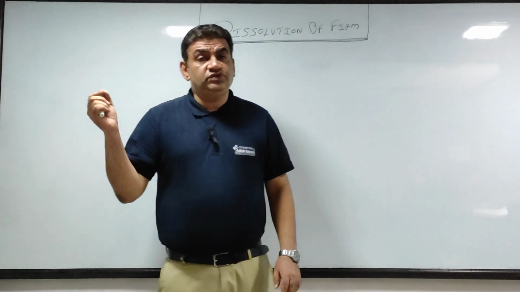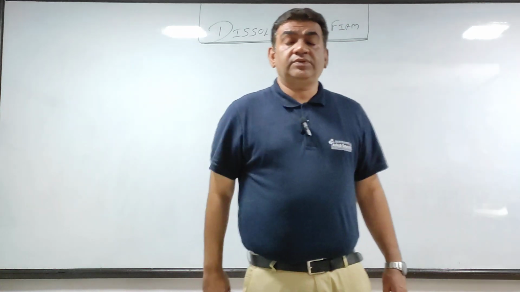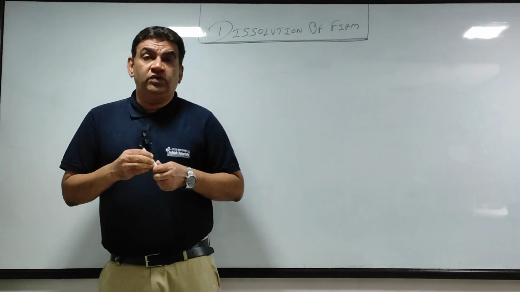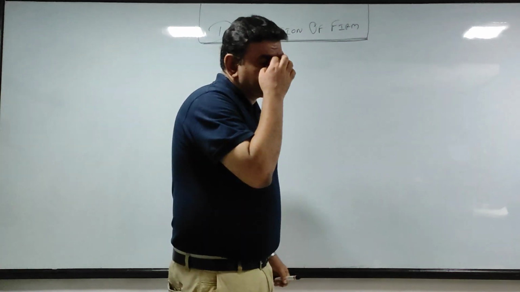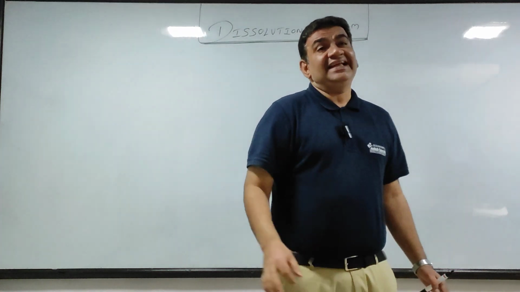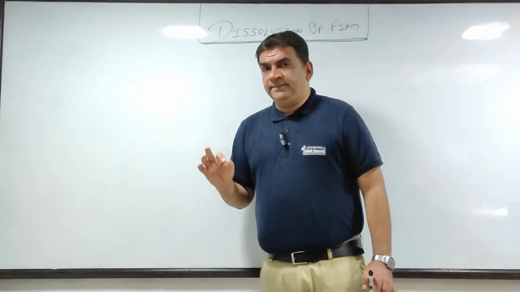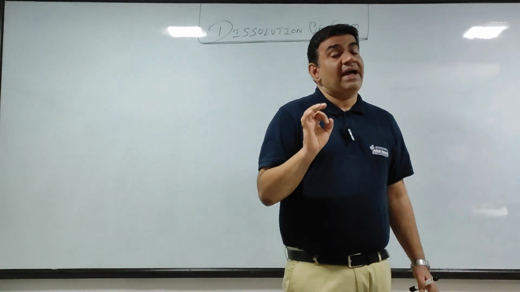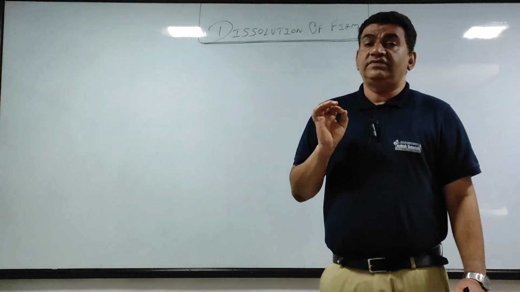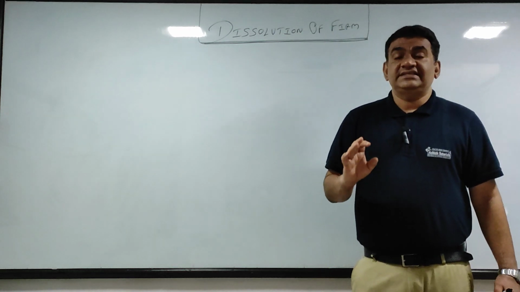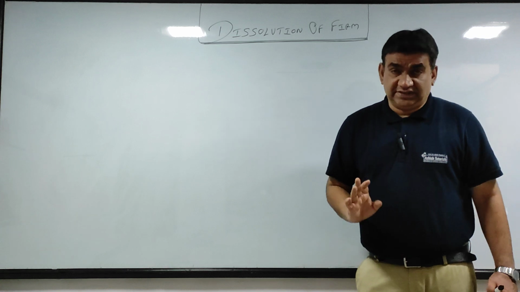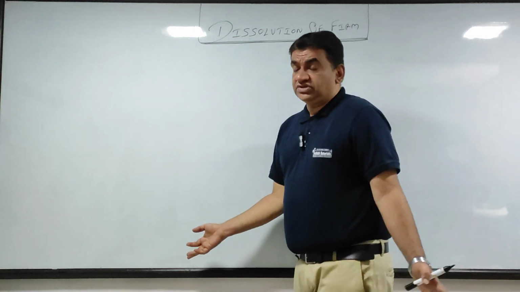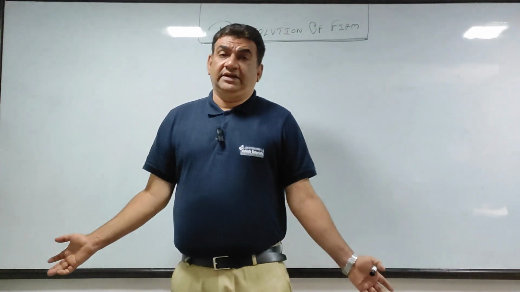name of the chapter, dissolution of firm. I told you how the process works. Now let's see from the accounts point of view what type of accounts you are supposed to make. Now first, in every sum of dissolution, they will give you the existing balance sheet along with adjustments. Now, they may tell you to make ledger accounts, they may tell you to make journal entries.